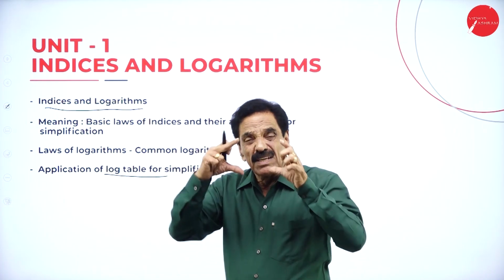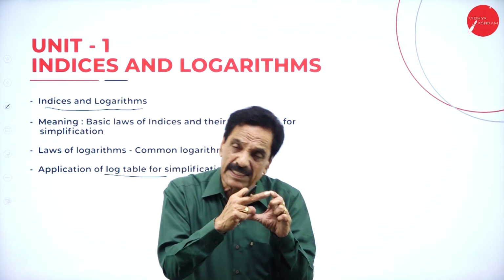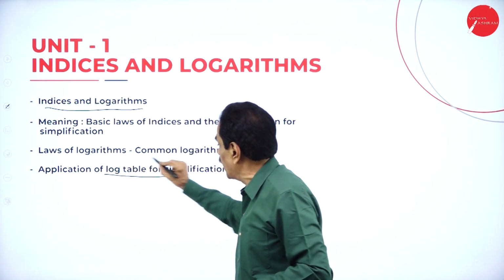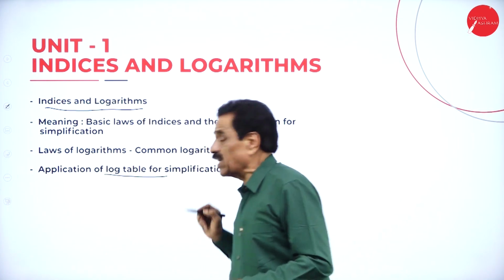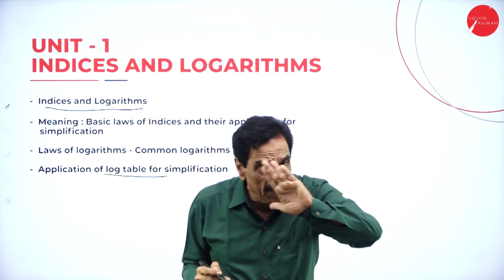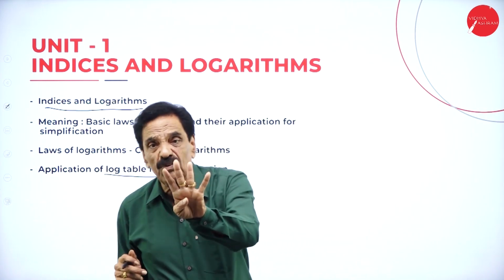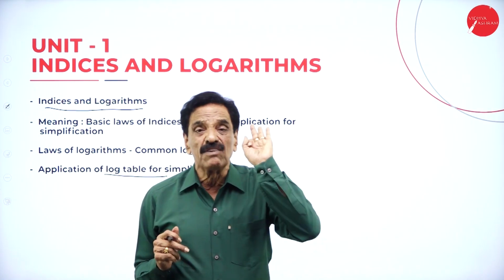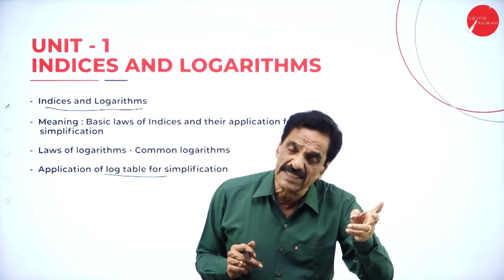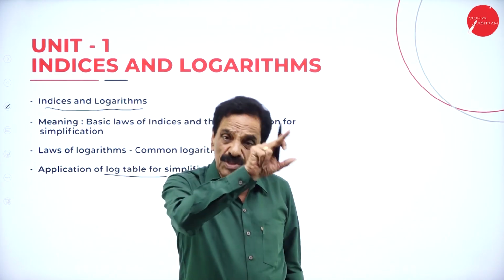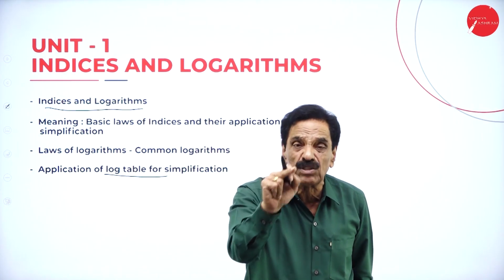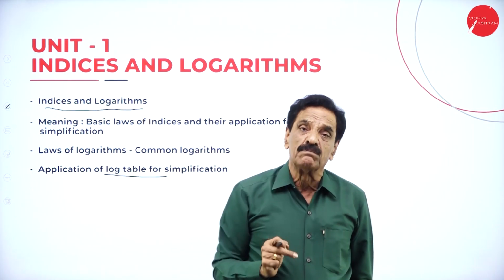Logarithm: any number is there. If you have 4 characteristics here, the laws of logarithm, common logarithm, how you have to utilize them, the application of the log table. When you see the table, I will tell you how to see the table. If there are 4 digits, 3 characteristics. If you have 3 digits, 2 characteristics. If you have 2 digits, 1 characteristic. If you have 1 digit, 0 characteristics. If it is point nought, bar 1, point nought nought, bar 2.